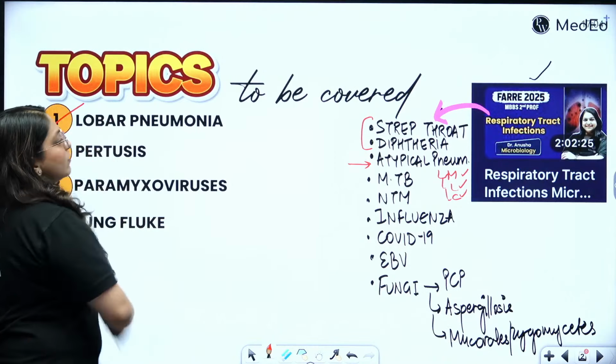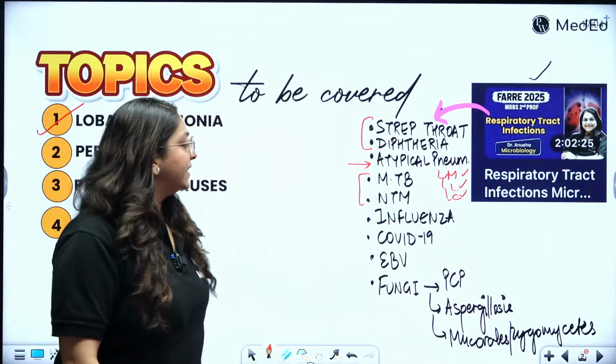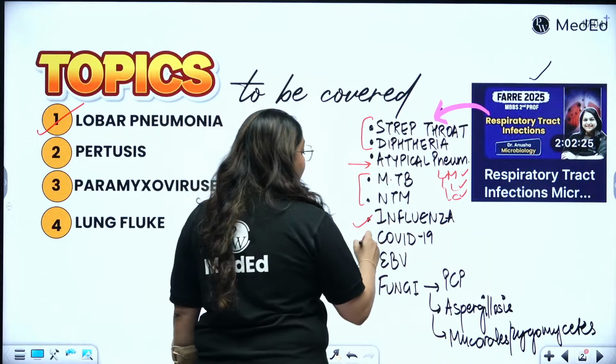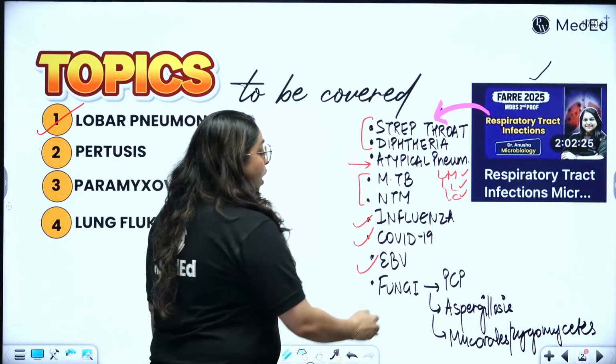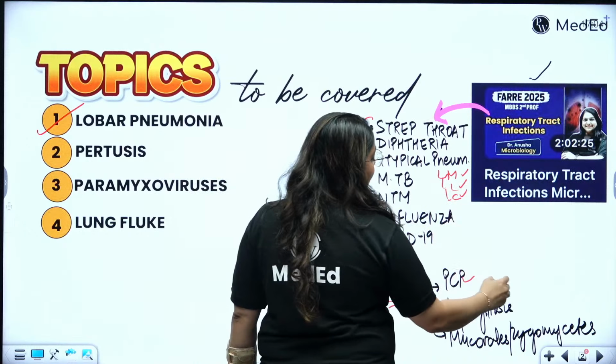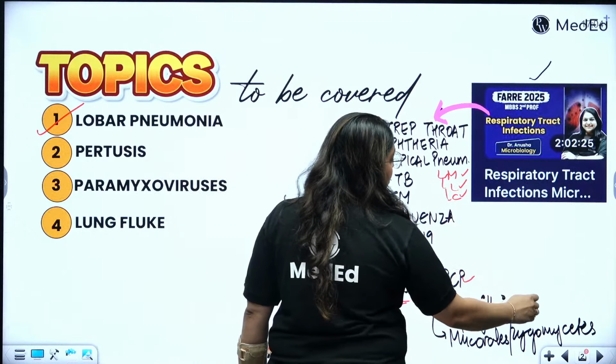Then Mycobacterium TB as well as non-tubercular mycobacteria covered over there. Influenza, COVID-19, Epstein-Barr virus, all viruses covered over there. All fungi, including PCP, Aspergillosis and Zygomycetes, including the mucorales. All high yield topics, major topics covered in this particular video.